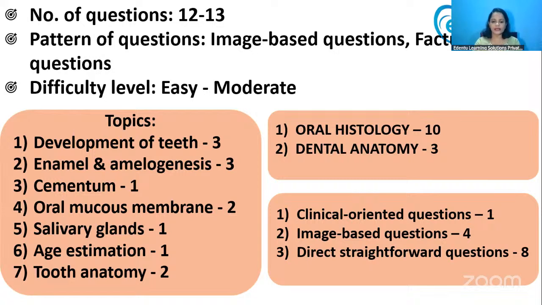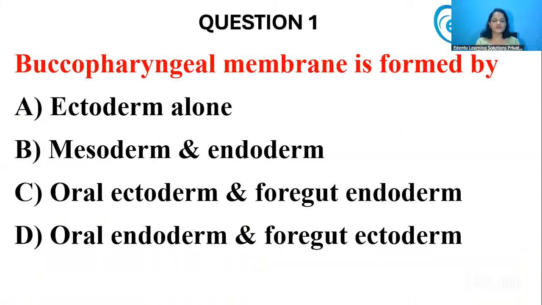Now let's have a look at the questions. The first question was: the buccopharyngeal membrane is formed by what? Is it ectoderm alone, or mesoderm together with endoderm, or oral ectoderm and foregut endoderm, or oral endoderm and foregut ectoderm? Once you see this question, you can easily rule out options A and B, because most students know that the buccopharyngeal membrane is formed by ectoderm and endoderm.